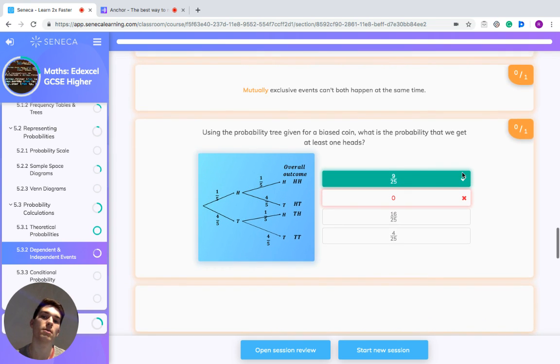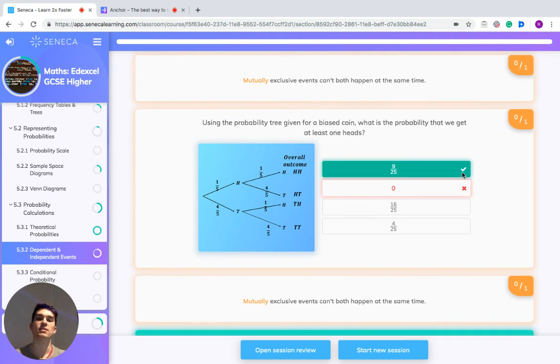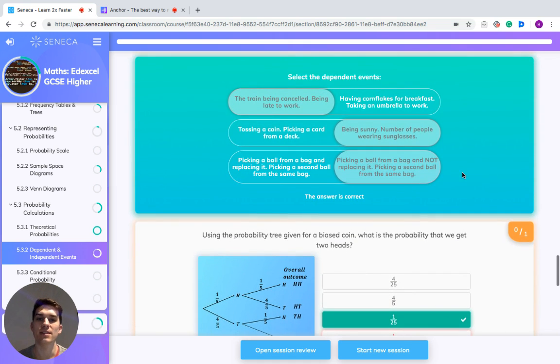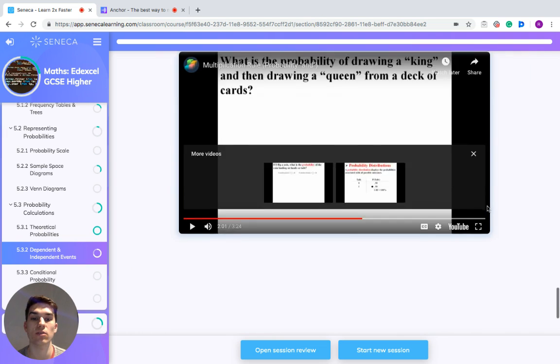And really, really important, remember that definition of mutually exclusive events. Mutually exclusive events can't both happen at the same time. And some examples of dependent events, we looked at independent events earlier, but let's look at dependent events. That might be something like the train being cancelled and me being late for work, it being sunny and the number of people wearing sunglasses, and also picking a ball from a bag and then not replacing it and picking a second ball from the same bag. Those are all examples of events that are dependent on each other.